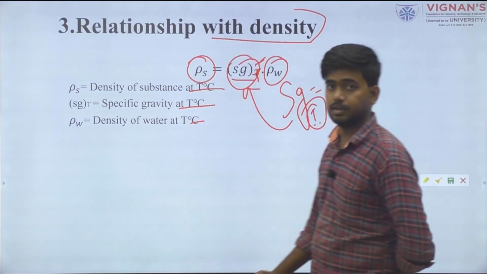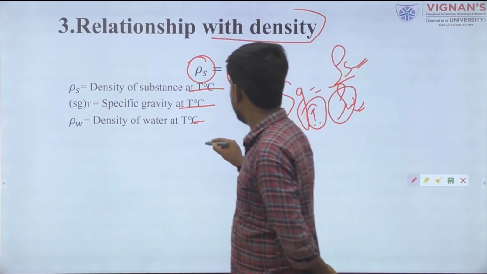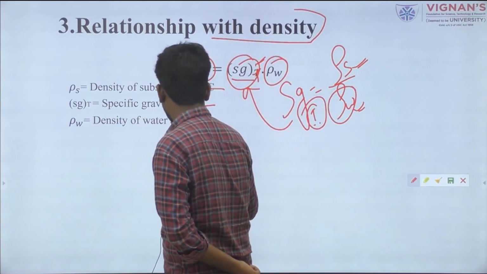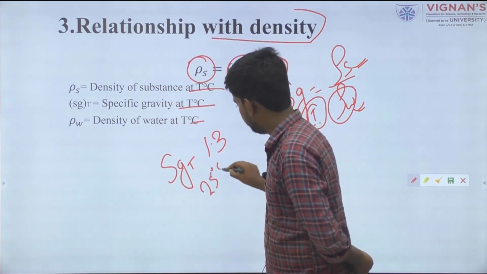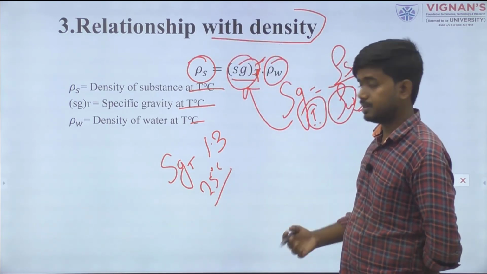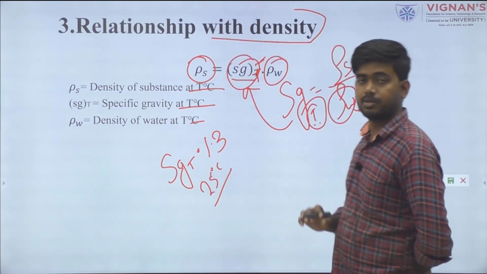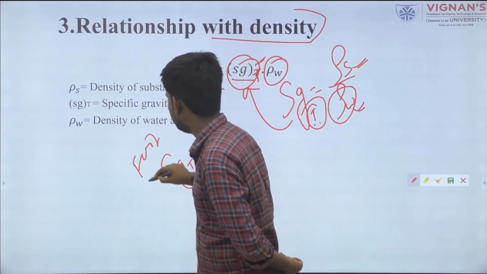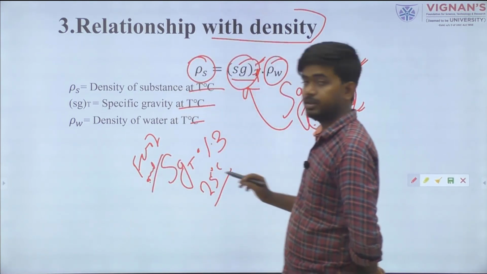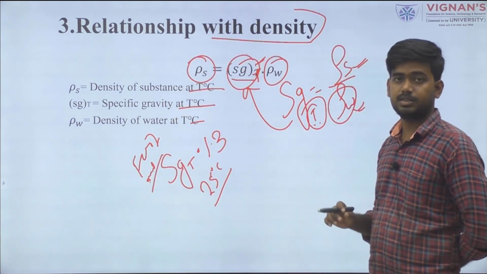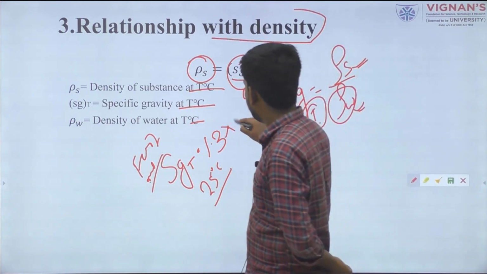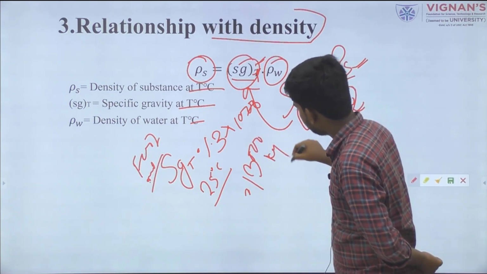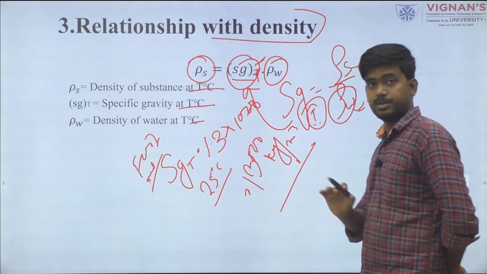Suppose the specific gravity of a food material is given as 1.3 at 25 degrees Celsius. For a numerical solution you need the density value, so simply multiply by 1000, which gives 1300, the density value.